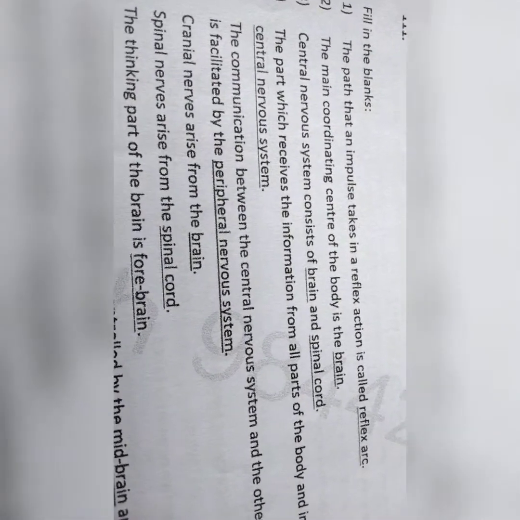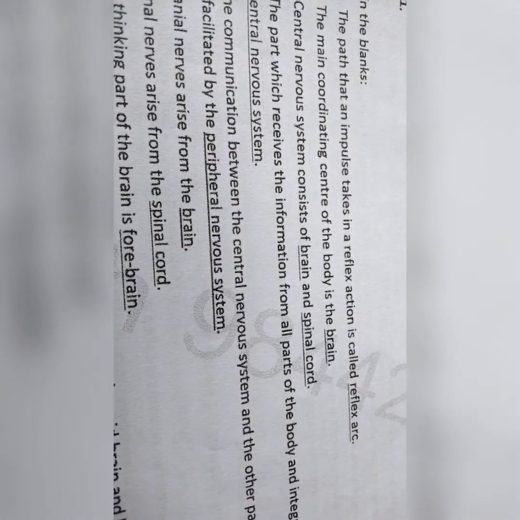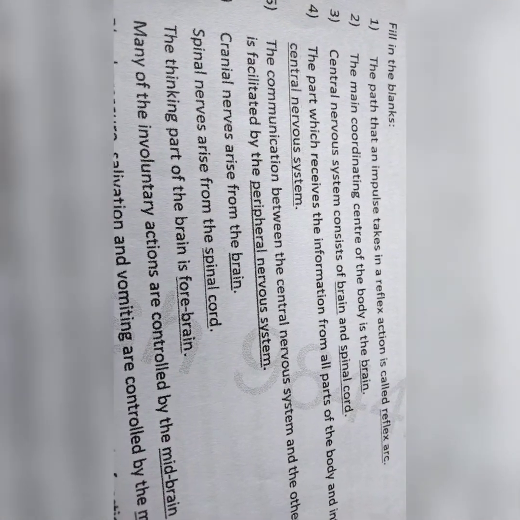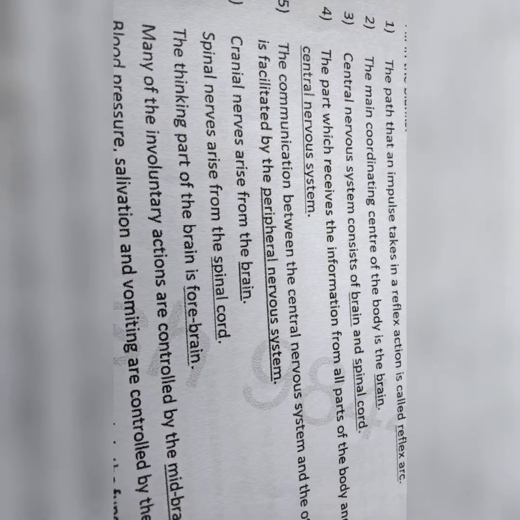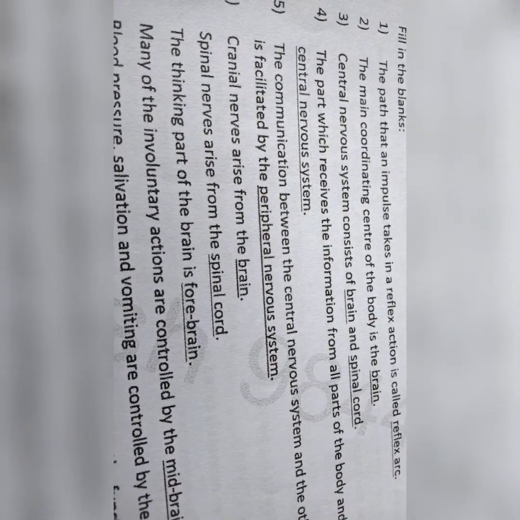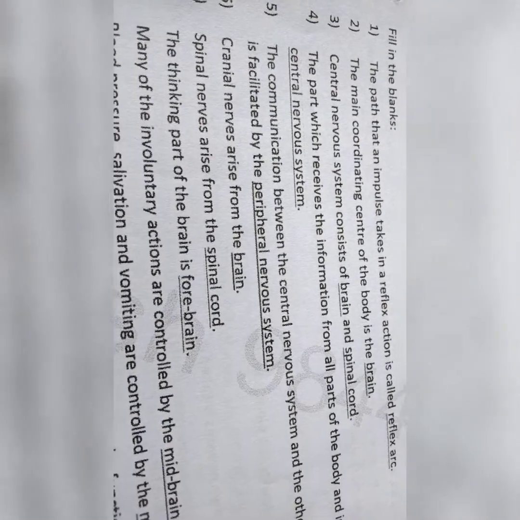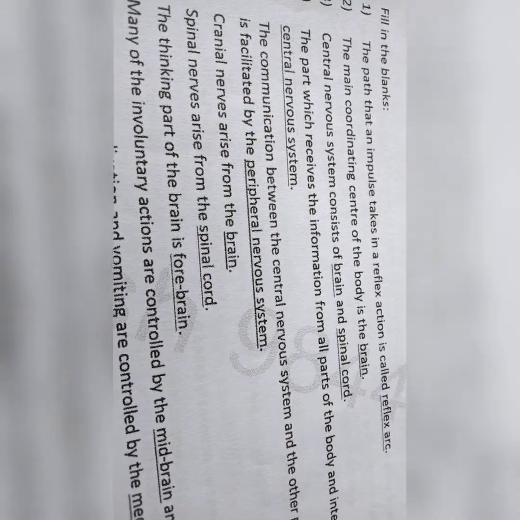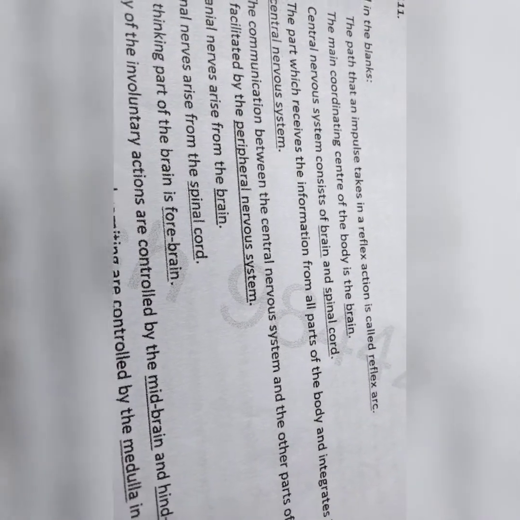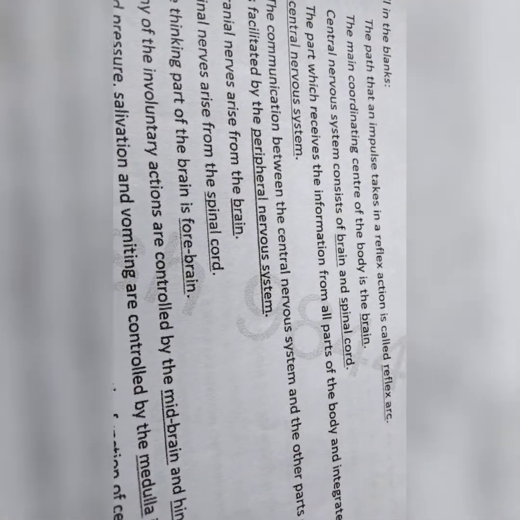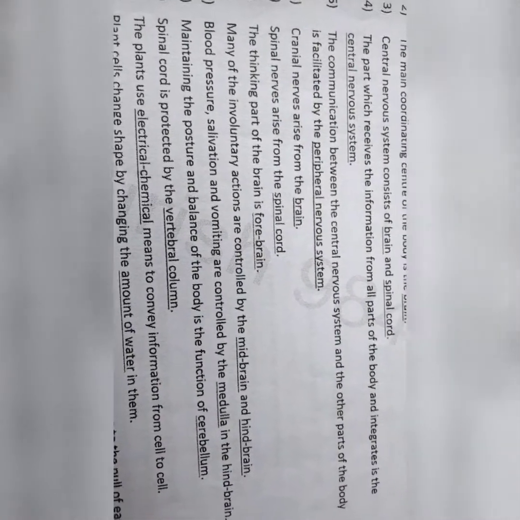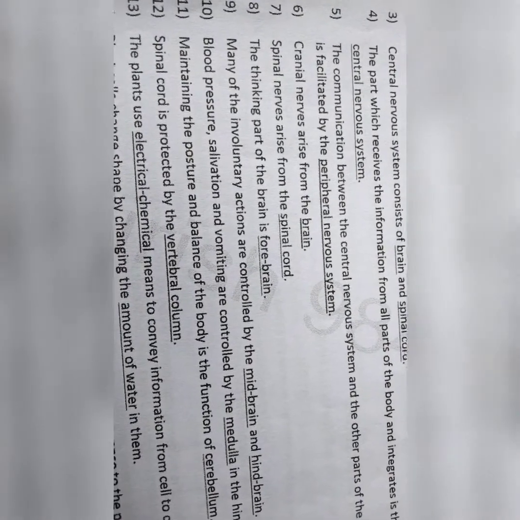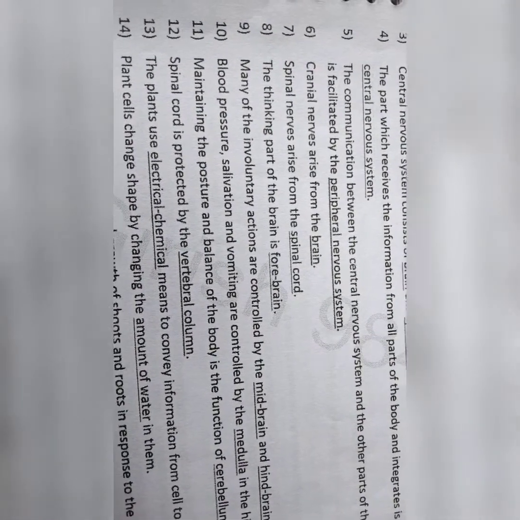The path that an impulse takes in reflex action is called reflex arc. The main coordinating center of the body is the brain. Central nervous system consists of brain and spinal cord. The part which receives the information from all parts of the body and integrates is the central nervous system. The communication between central nervous system and other parts of body is facilitated by peripheral nervous system.